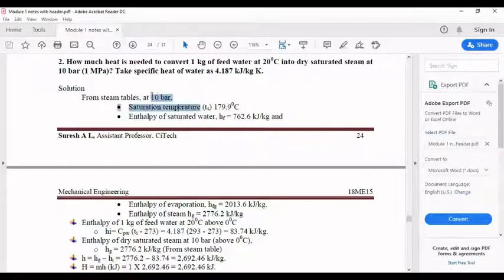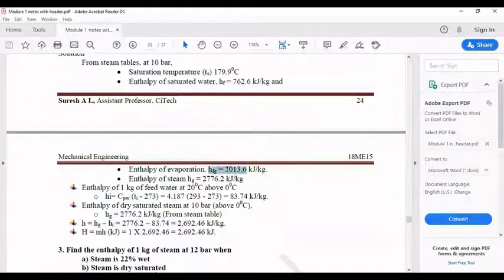So for 10 bar, these are all the values you get in the steam table. One is the saturation temperature, that is equal to 179.9 degrees Celsius, available in the steam table. Again, the enthalpy of saturated water, that is hf, hf is equal to 762.6. Even this is available in the steam table. hfg, that is 2013.6. Again, this is available in the steam table. hg is also available in the steam table. All these four values are available in the steam table itself.